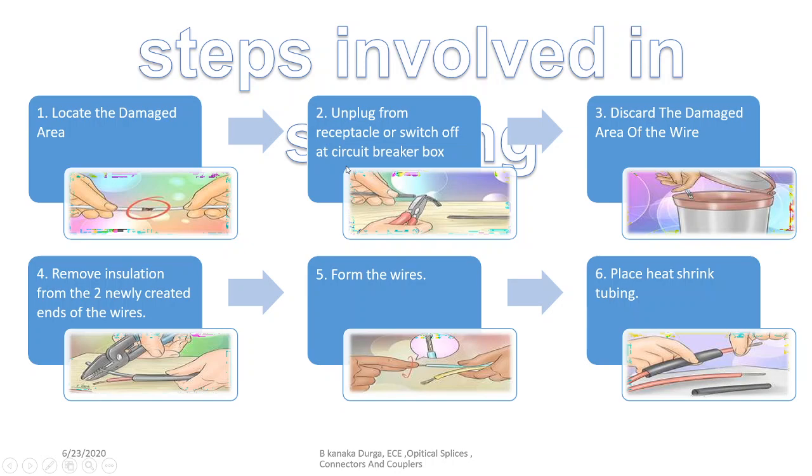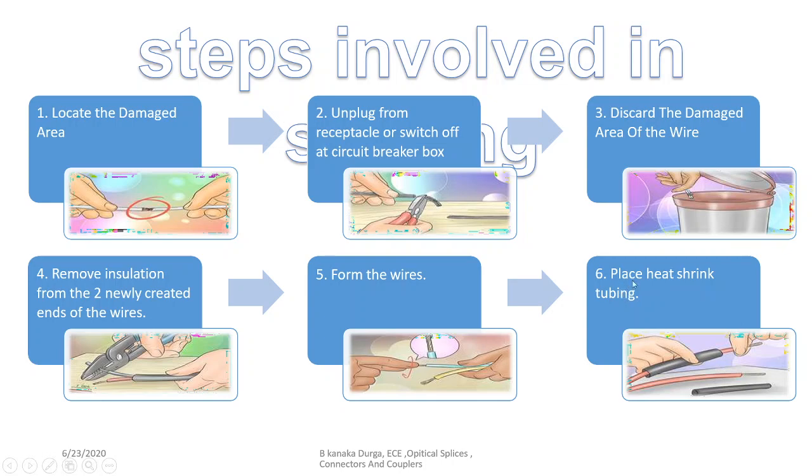Next is the removal of insulation. If the material has insulation on top, we have to strip the insulation from the two newly created ends of the wires. Normally the wires are inside the cable, so we have to pull them out. Once you remove the insulation, you can find the wires. Then twist the wires in order to join them with the other cable. You can use either mechanical or fusion technique, but for the explanation purpose I am using the fusion technique.